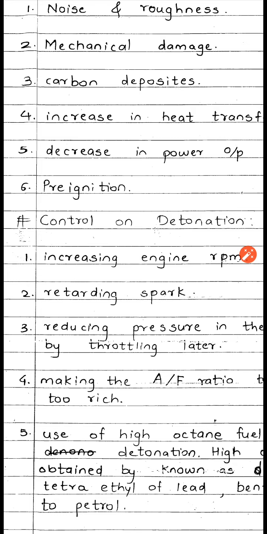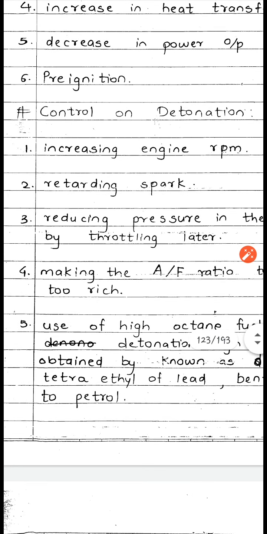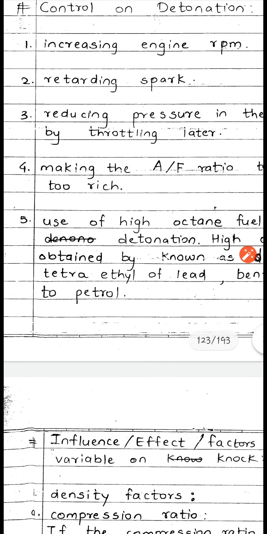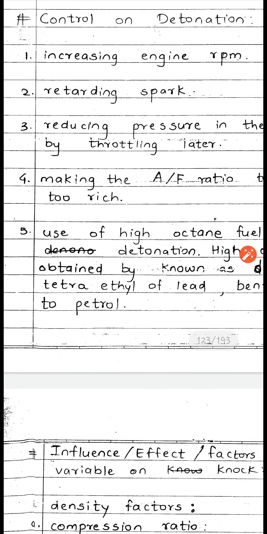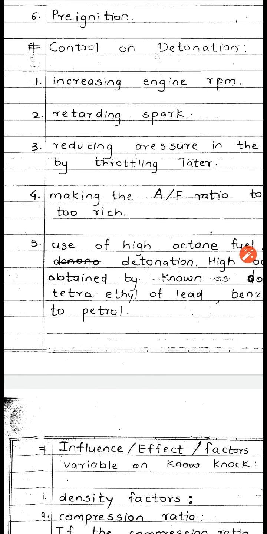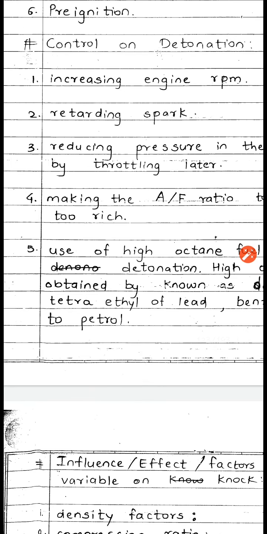Now, how can we control the detonation? The very important first point, we can control the detonation by increasing the engine RPM. Then retarding the spark, which means we can set the timing of the spark ignition.